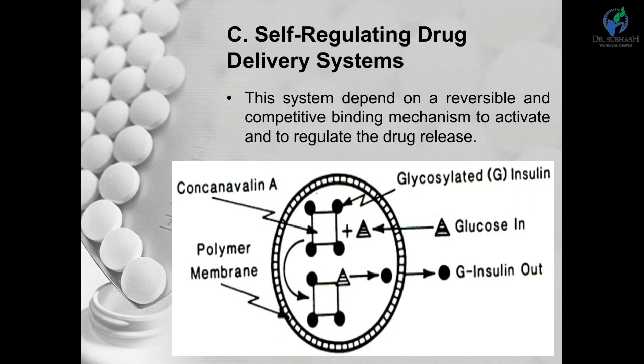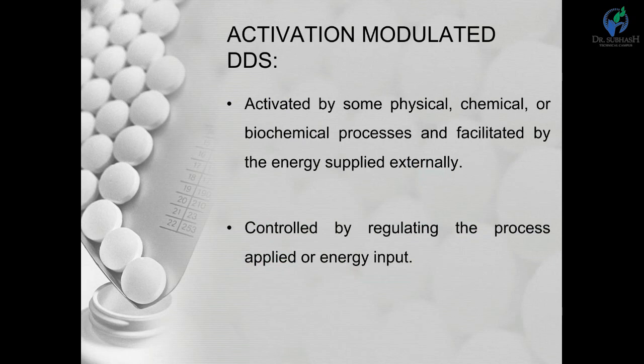Now the glucose penetrates into that system and activates the release of glycosylated insulin from the complex for the controlled drug delivery system. The glucose that enters into that system competes, displacing the glycosylated insulin bound to that complex, and the molecules of glycosylated insulin are released to the outside. So that is the self-regulated drug delivery system.